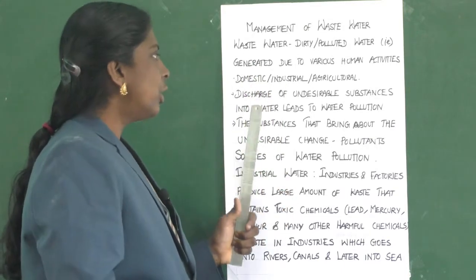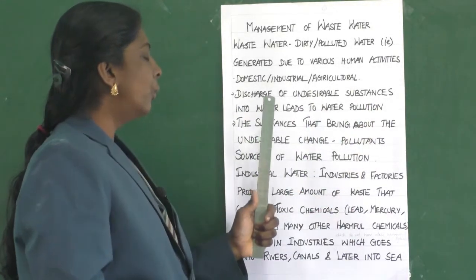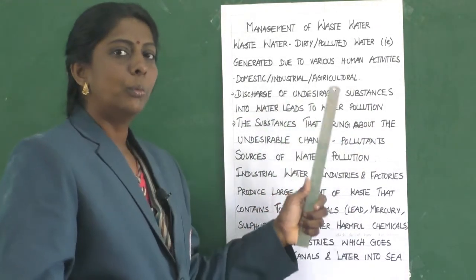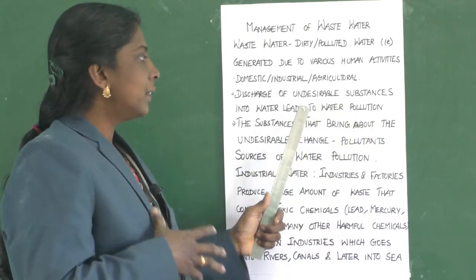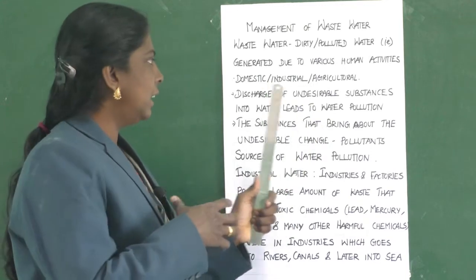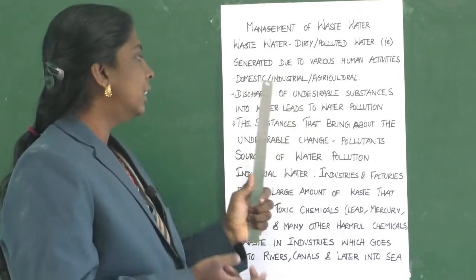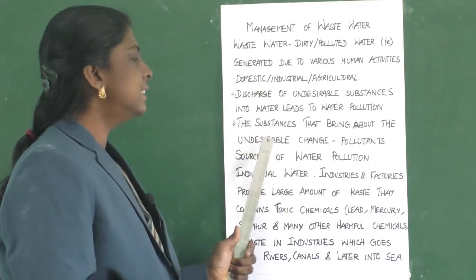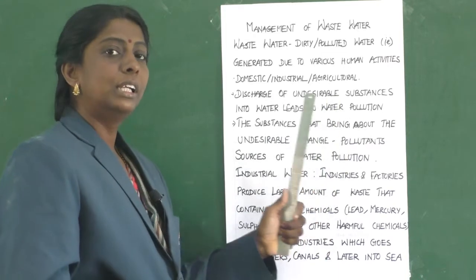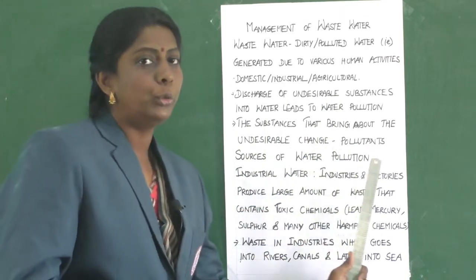Then discharge of undesirable substances into water leads to water pollution. So some chemical substances like fertilizers, effluents, all those things are mixed with water, which leads to water pollution. Then the substances that bring about the undesirable change are called pollutants.